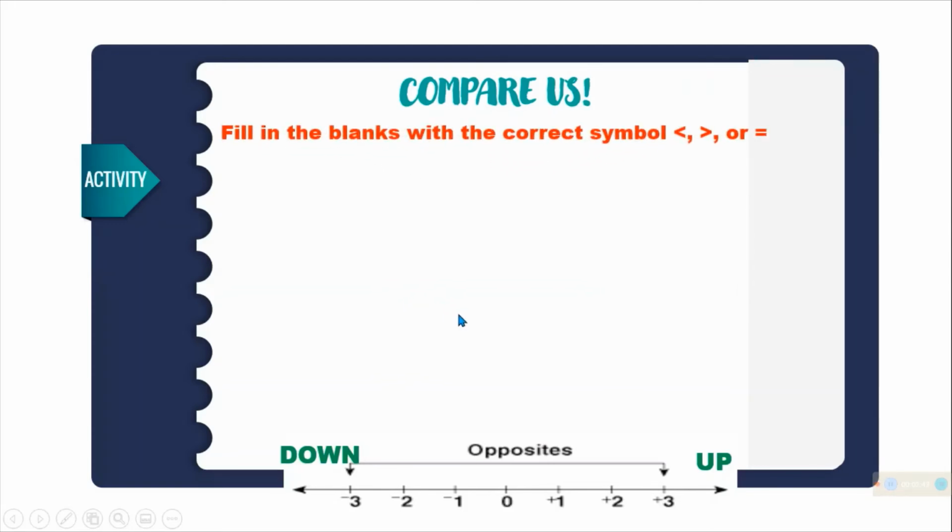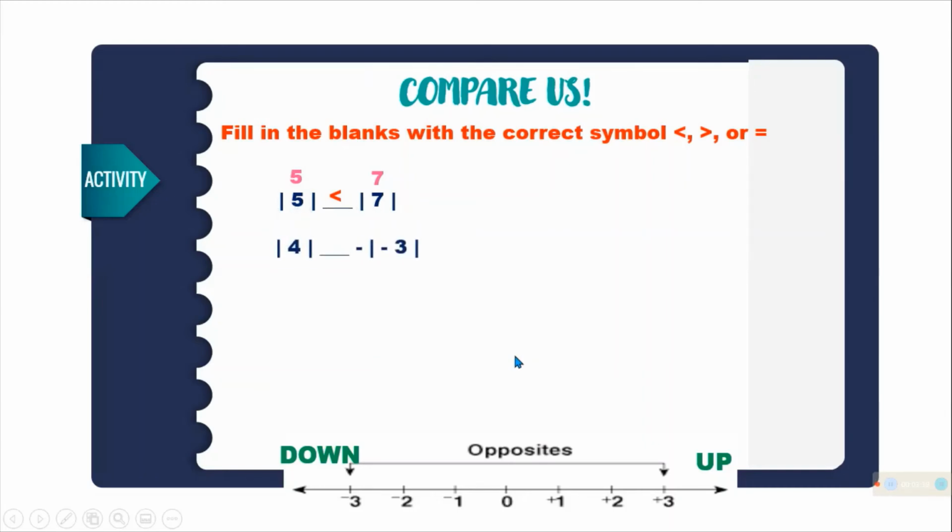So, fill in the blanks with the correct symbol. So, ito yung sasagot natin. Less than, greater than, or equal. So, absolute value of 5 is 5. Then the absolute value of 7 is 7. So, what will be the answer? So, the answer is less than. So, 5 is less than 7.